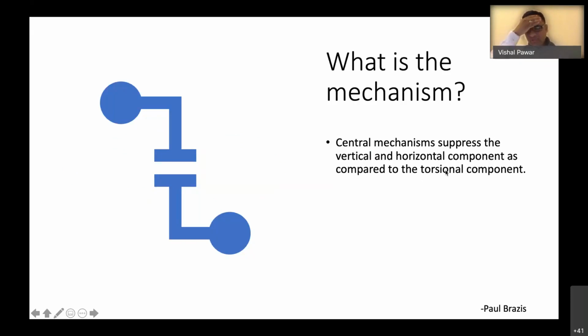Even in BPPV with fixation, if you do the positional testing, the torsional component can appear predominant. But if you do it without fixation, you can see the vertical and horizontal components. So it is very important during positional testing to remove the fixation, either with Frenzel's or with the help of VNG.